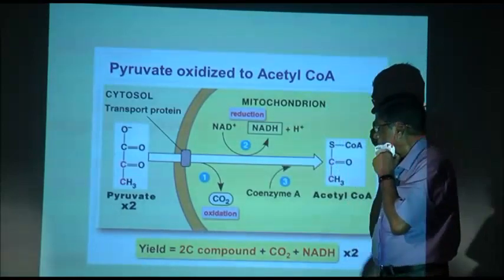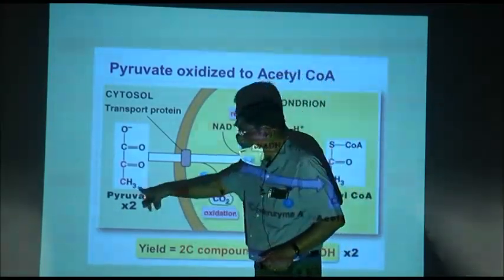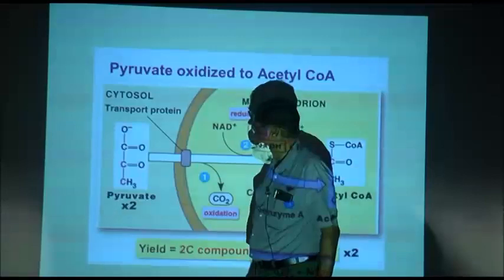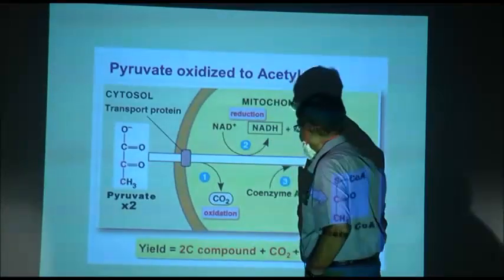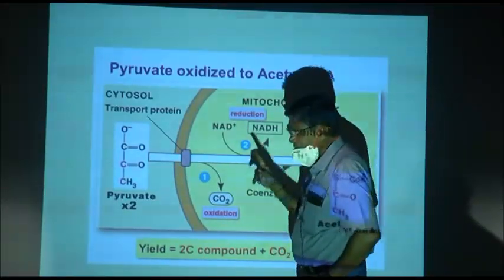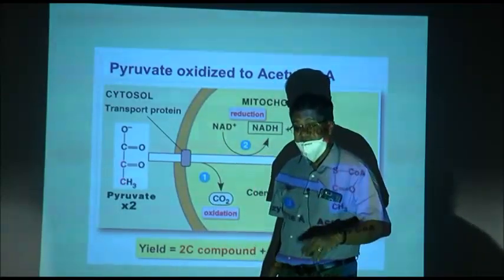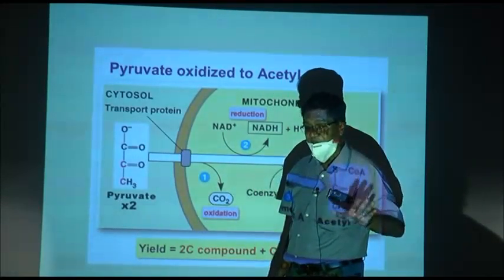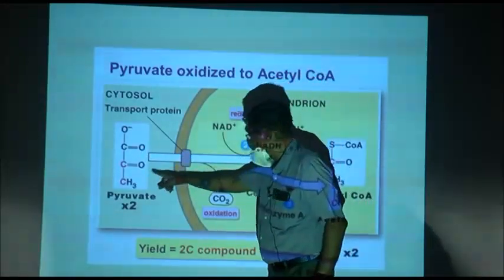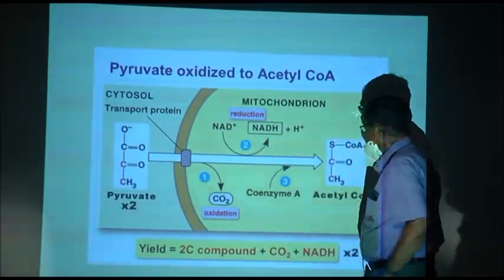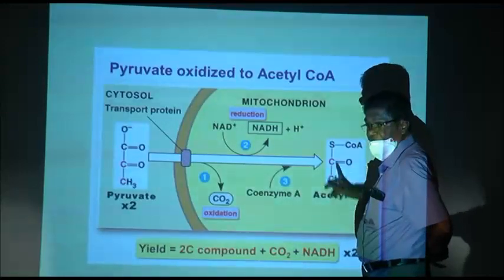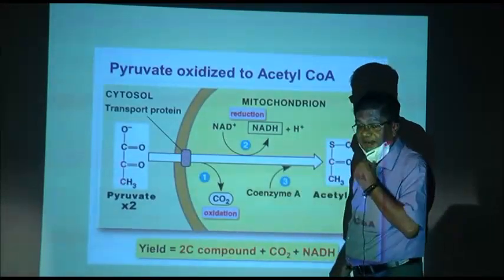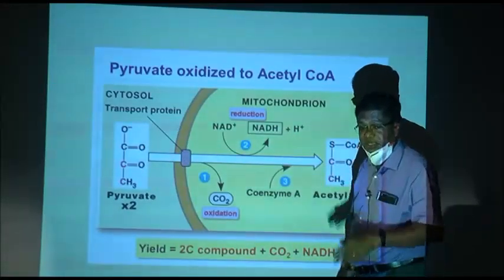Then the pyruvate or pyruvic acid, 2 molecules, is from glucose. This pyruvic acid is formed by glycolysis in the cytoplasm, not anywhere else. Now, from the cytoplasm, pyruvic acid enters into the mitochondrion. The mitochondrion is the site of aerobic respiration.